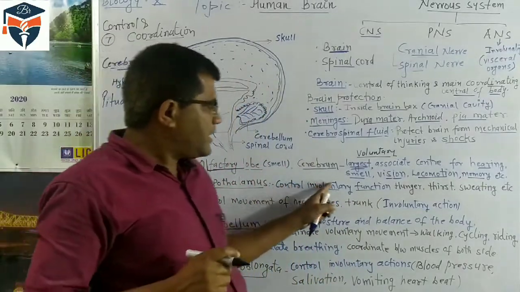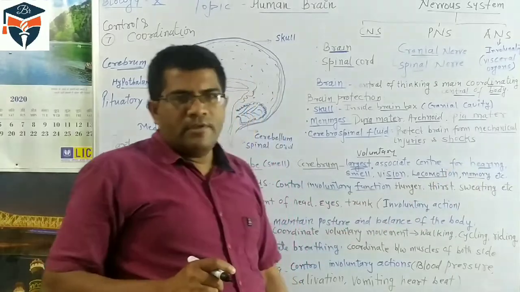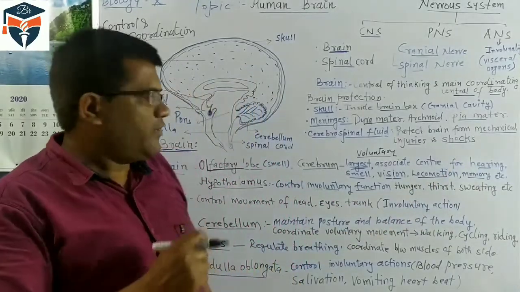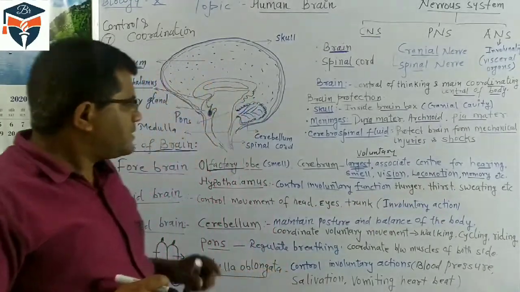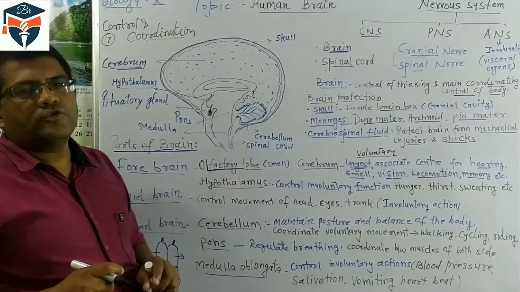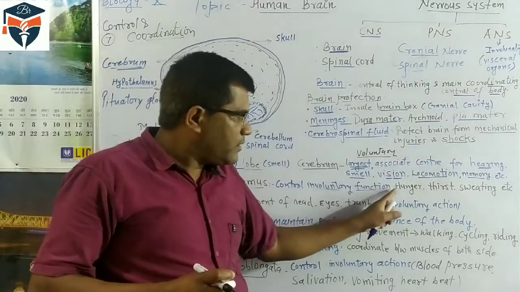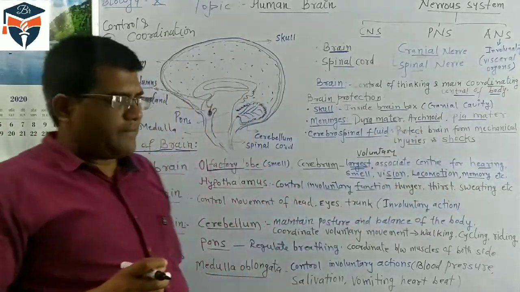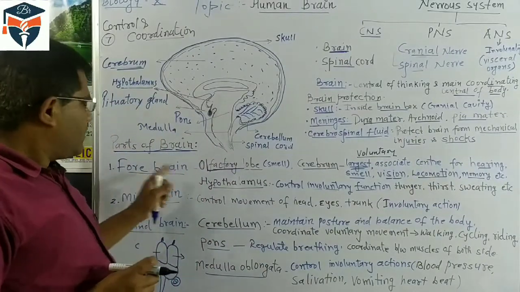So it is a center for hunger, thirst, and sweating. Sometimes we feel hungry, sometimes we feel thirsty, and the center is the hypothalamus. So what is the function of the hypothalamus? It controls hunger, thirst, and sweating. So these two parts we have to discuss in class 10.